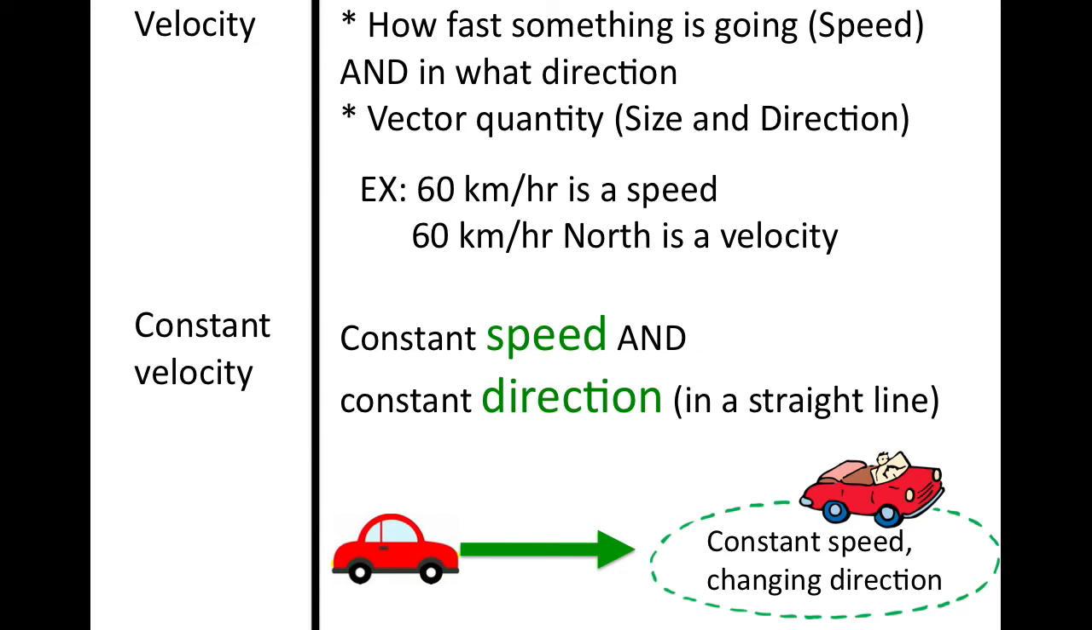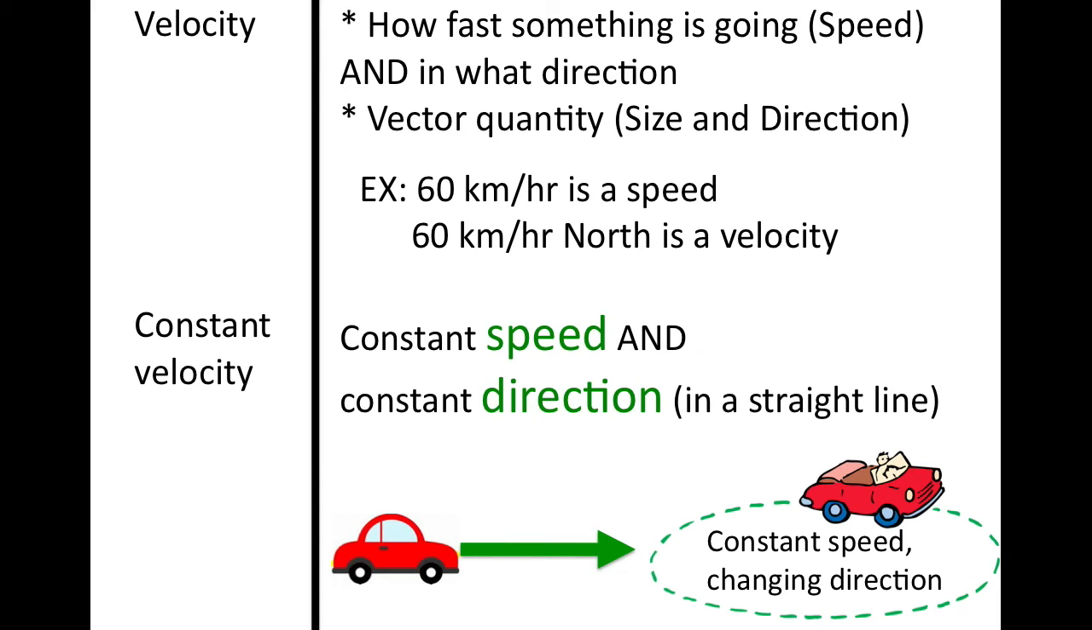So for example, you have 60 kilometers per hour. That's a speed, okay? It is a scalar quantity. It only gives magnitude. 60 kilometers per hour north, however, is a velocity. It is the size, the magnitude, how fast you're traveling, as well as the direction that you are traveling.